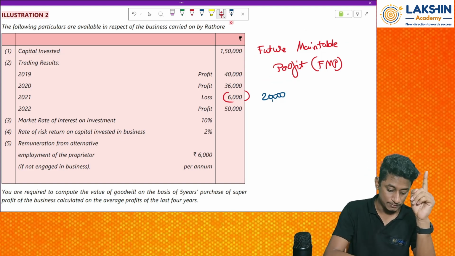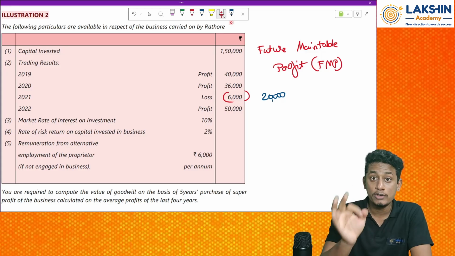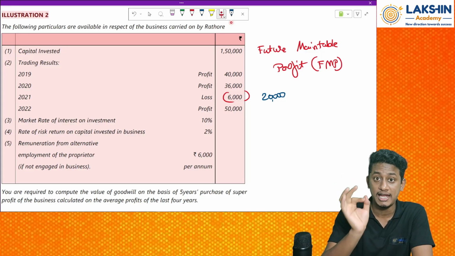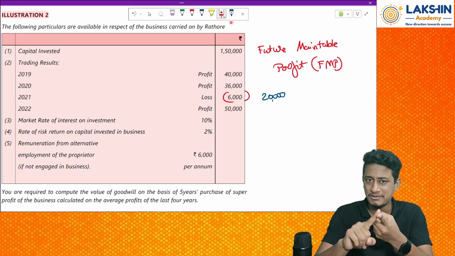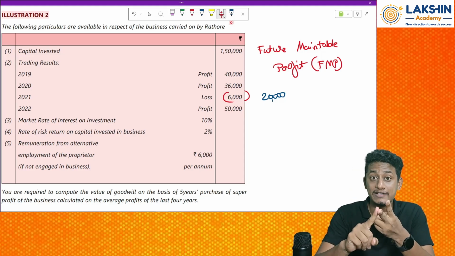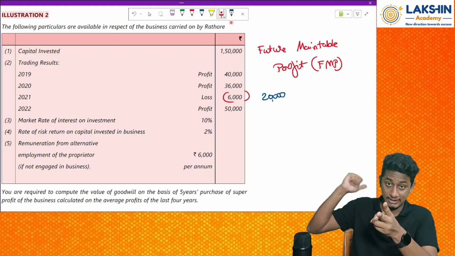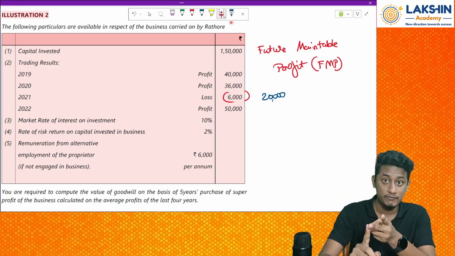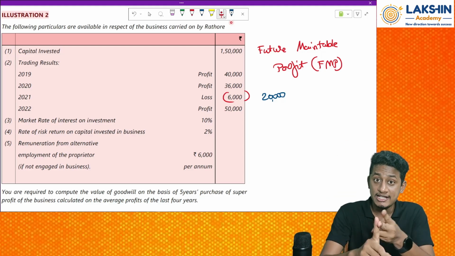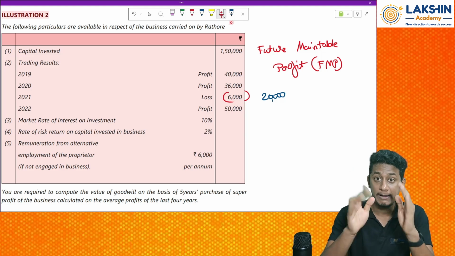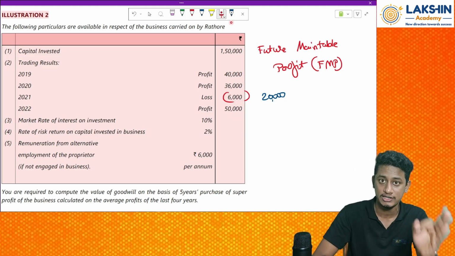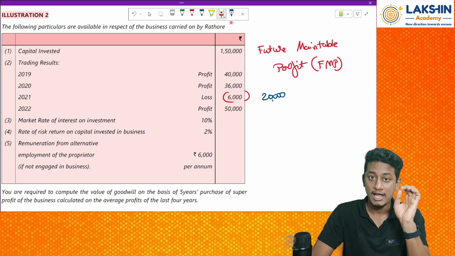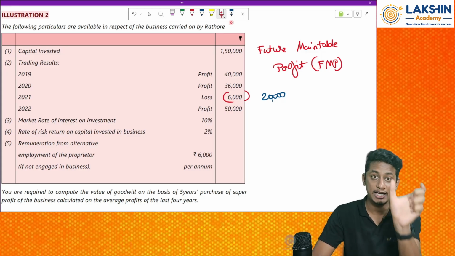See, why I'm doing this is because I need to find out goodwill for the future years by using the past data. But there might be some details in the past which might be affected due to some circumstances. There might be some strikes. There might be some non-recurring activities that happened in the past, because of which my profits have varied too much, which might not be repeated in the future. So I need to adjust my profit by adding or deducting it, by reversing the transaction. In simple terms, I need to reverse all the non-recurring transactions for the future profits. Then I need to find the total profit for all the years and divide it by the number of years. That I will do.